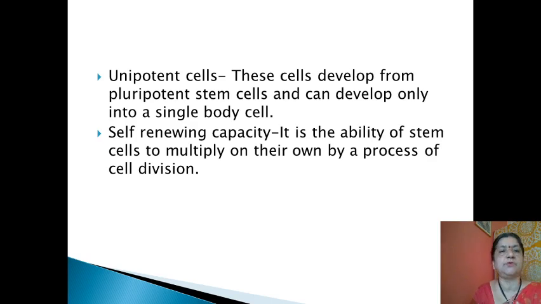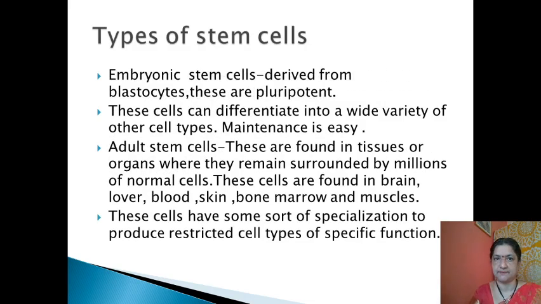The next characteristic of the stem cell is the self-renewing capacity. So what is meant by self-renewing capacity? It is the ability of the stem cell to multiply on their own by a process of cell division. Self-renewing in the sense they divide their cells by their own process, dividing by cell division method into different cell type. So it is known as self-renewing capacity of the stem cell.